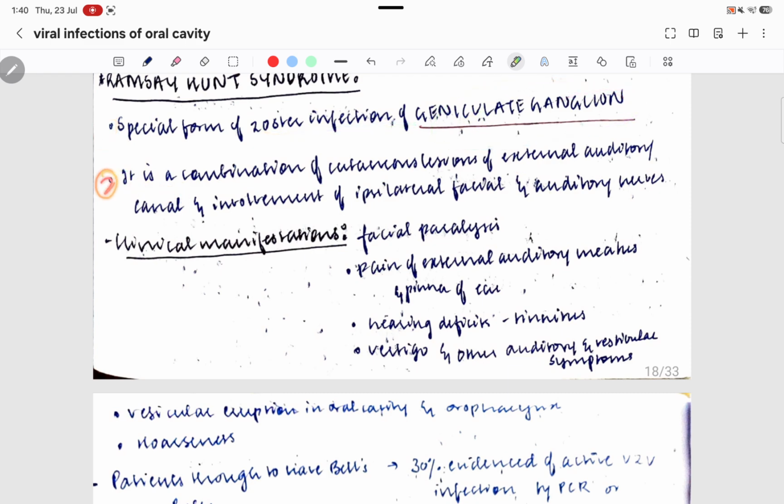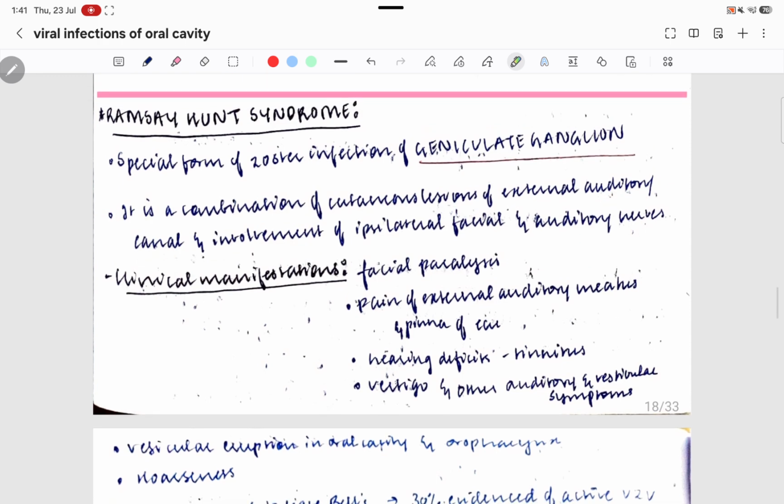Second point is it is a combination of cutaneous lesion of the external auditory canal and involvement of the ipsilateral facial and auditory nerves. So anything that is associated with the ganglions has to be associated with the nerves.